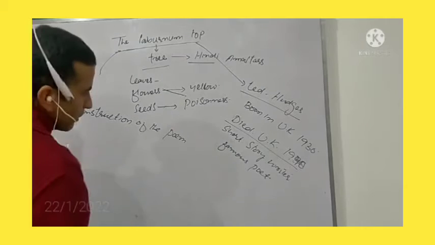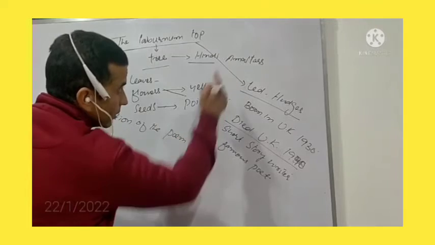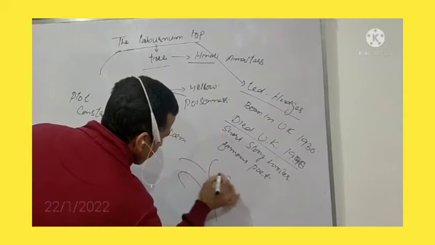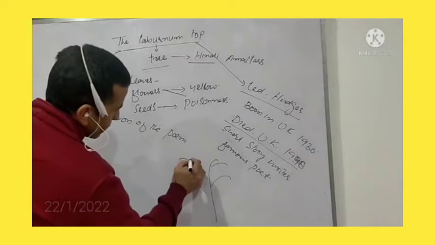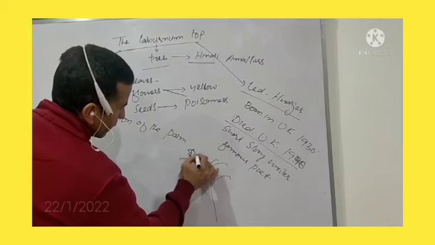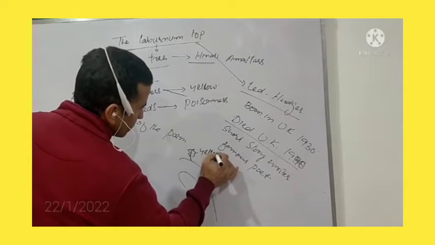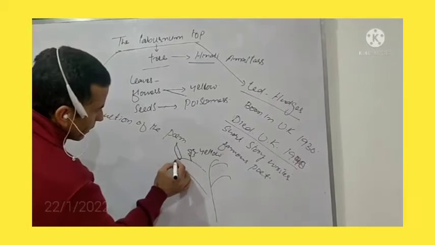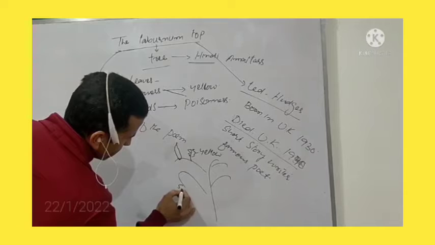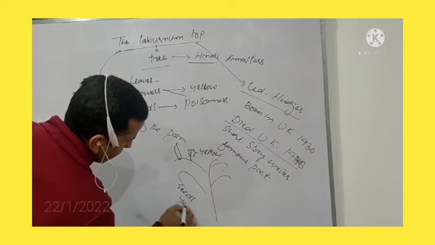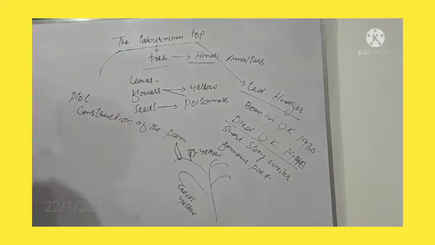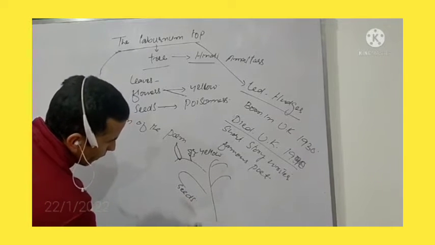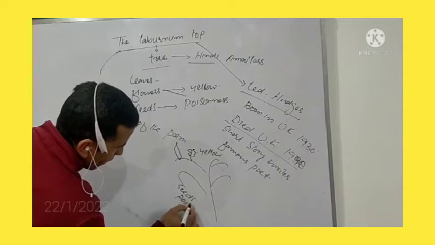This laburnum tree, also called amaltas, is a kind of a tree. Its flowers are of yellow color, and its seeds are poisonous.